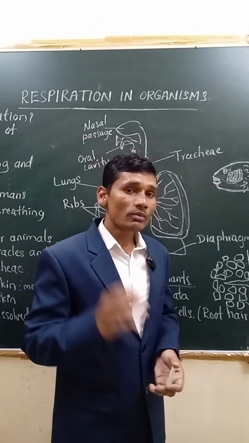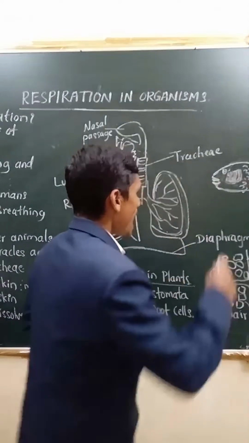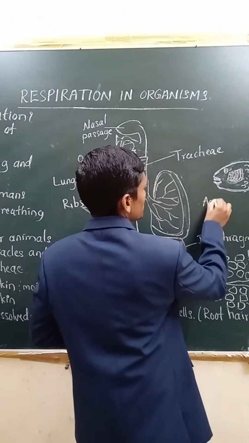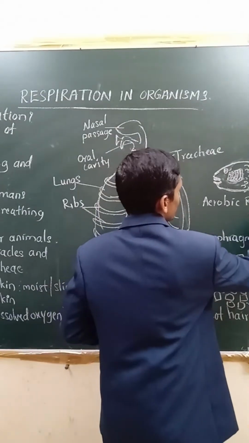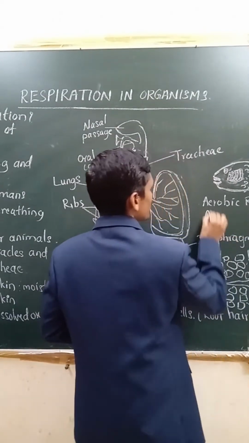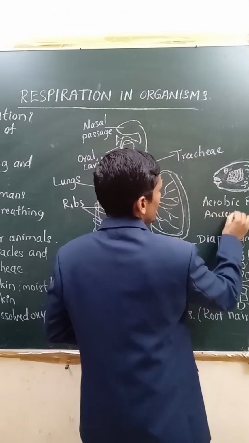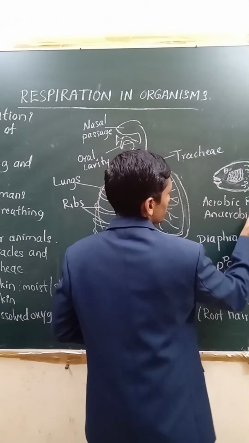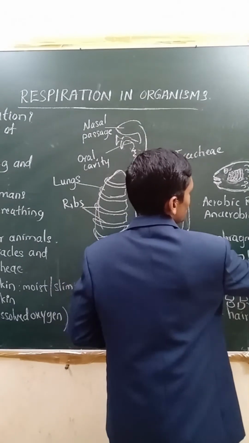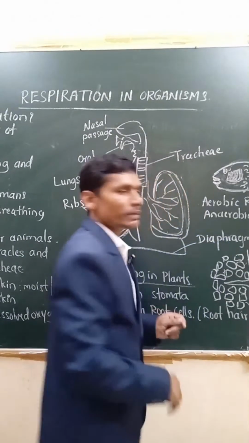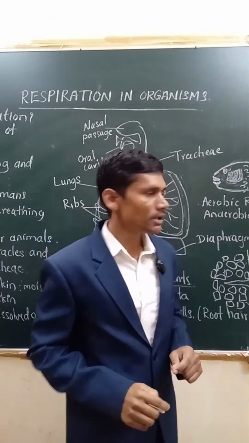Next, one more type is anaerobic respiration. This is aerobic respiration, right? And one is anaerobic respiration. Anaerobic means in absence of oxygen. In absence of oxygen, if the food or glucose breaks down, that is called anaerobic respiration, right?